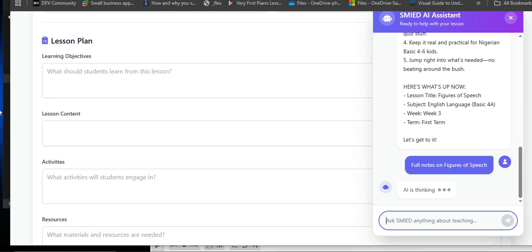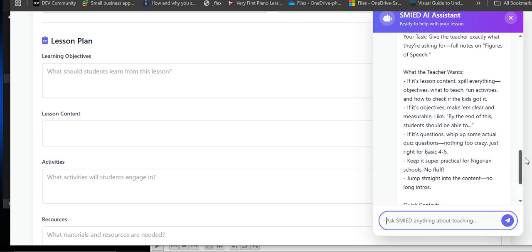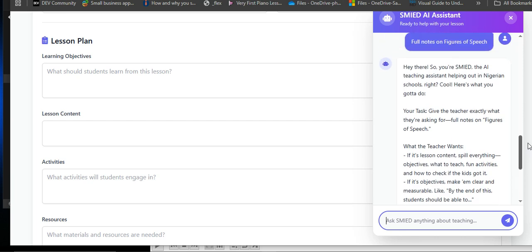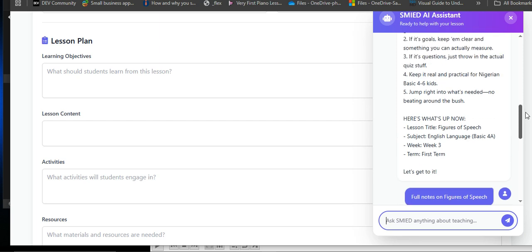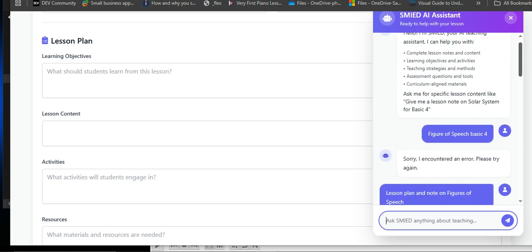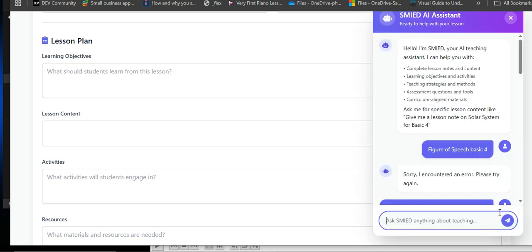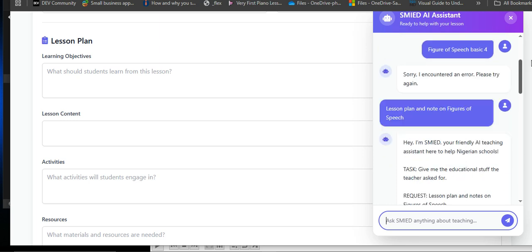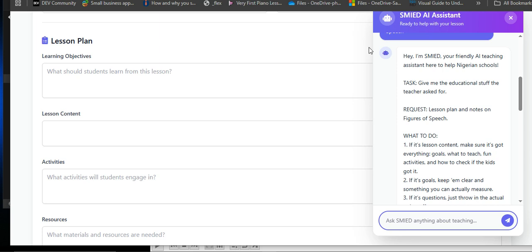Now on the lesson notes, you see lesson objective, the way it's meant to be. Here is the issue with prompting. Give it the actual prompt, to actually give you what you want. I think there's a format I created. Let me just copy what I have here. Like I said, for AI to give you what you need, you need to put exactly what you want.